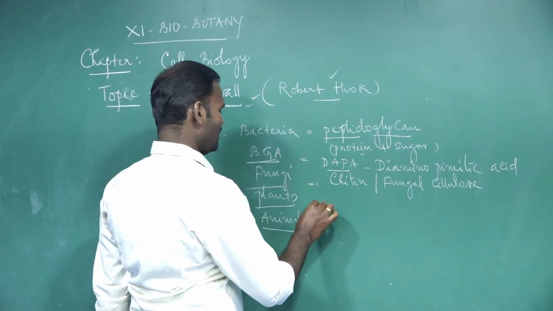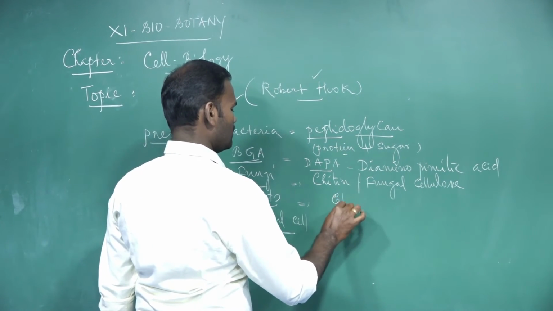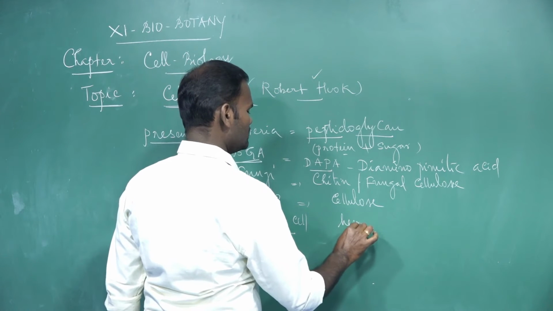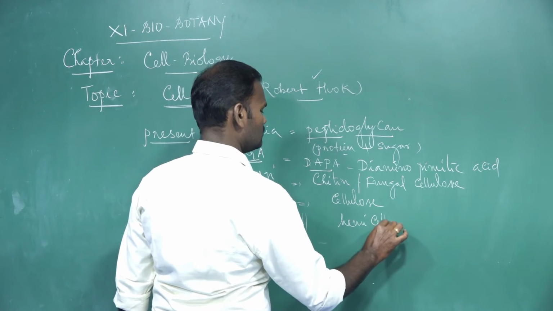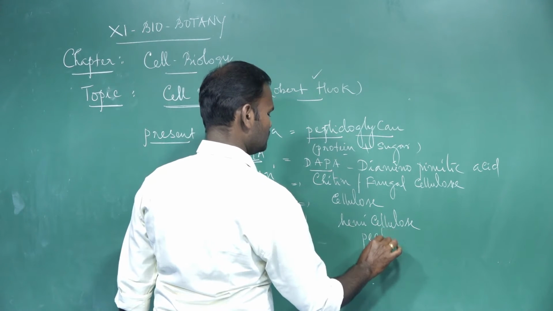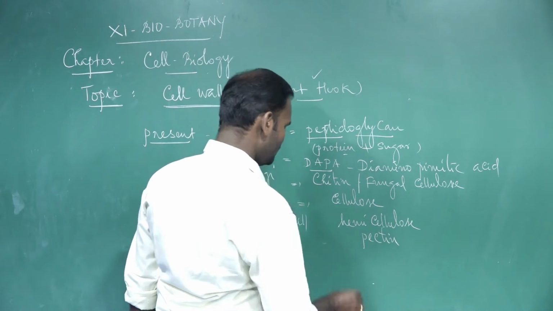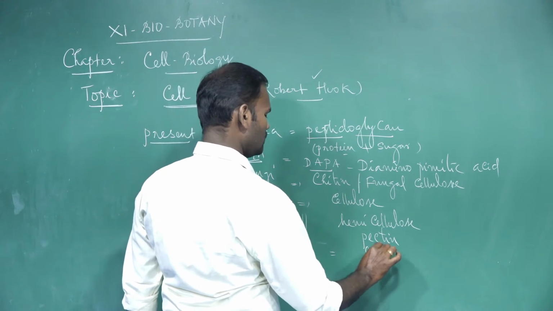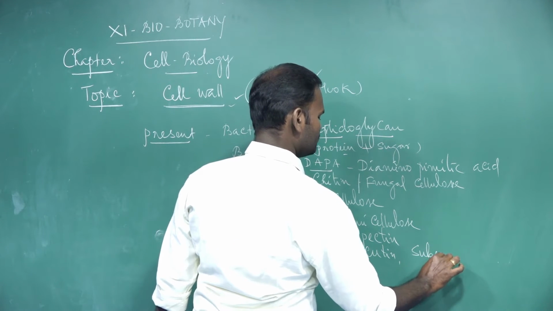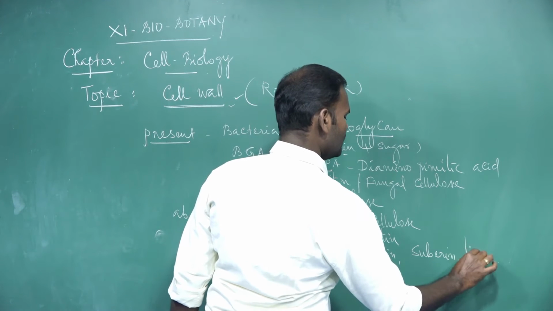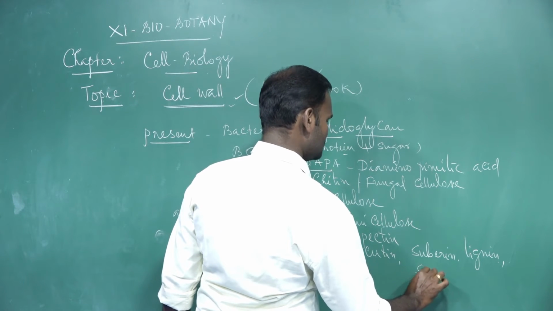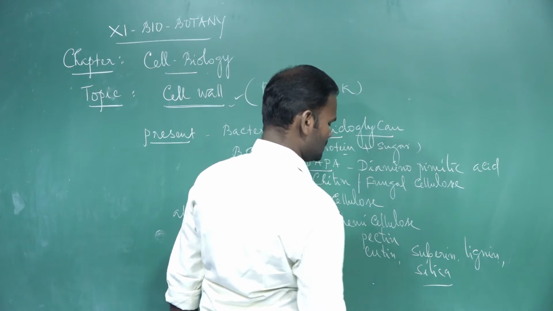Then the plant cell wall is made up of cellulose, hemicellulose, pectic substances. In addition to that, cutin, suberin, lignin, and silica is also deposited.